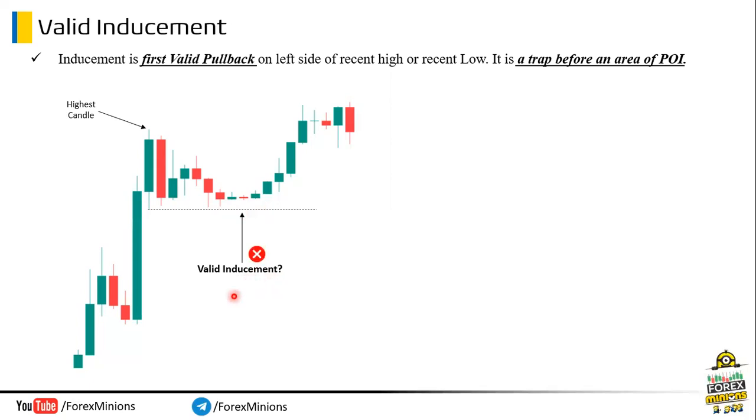Now, what about this pullback? Is this a valid inducement or not? Let's start checking with our rules. First, let's find the highest candle, which is here. Now, mark this candle's low. The candle's low is taken and liquidity swept. So this is a valid inducement.